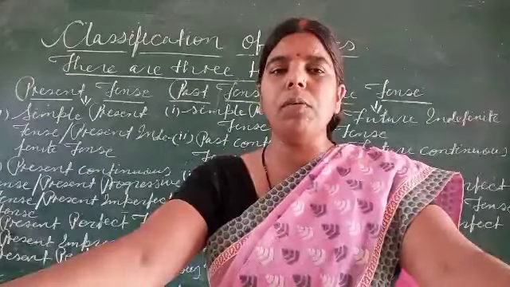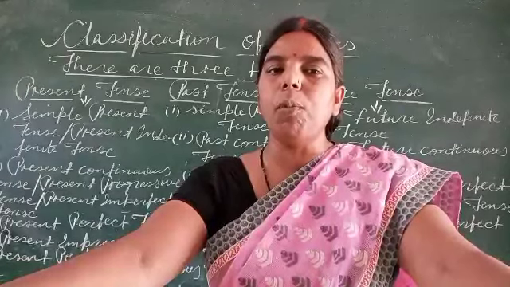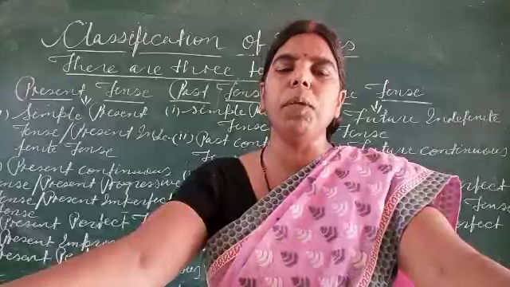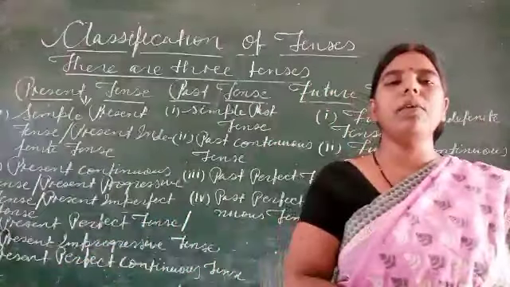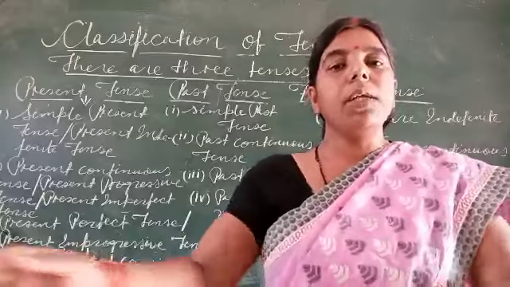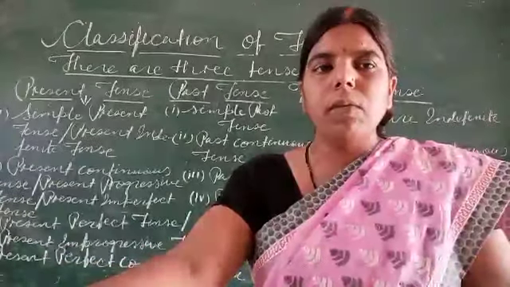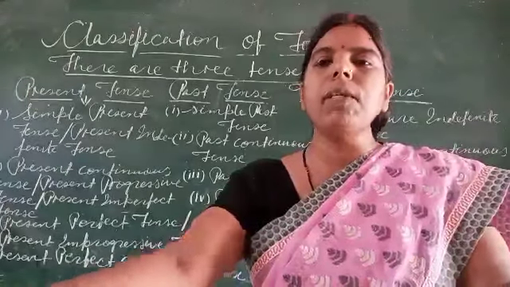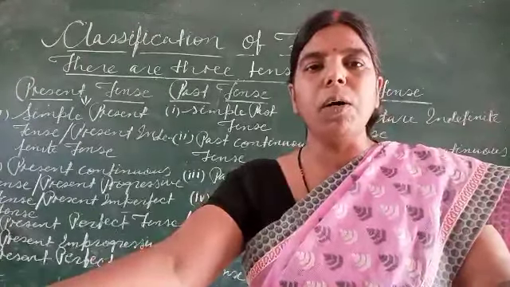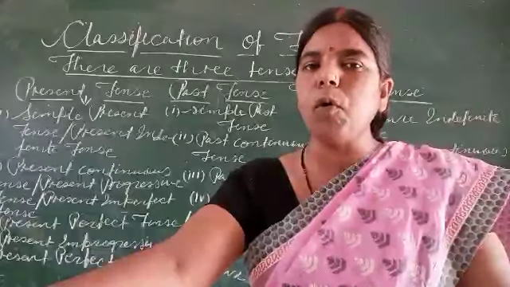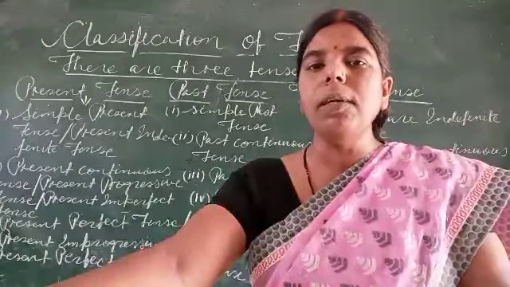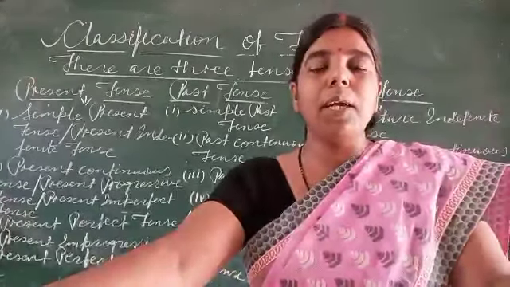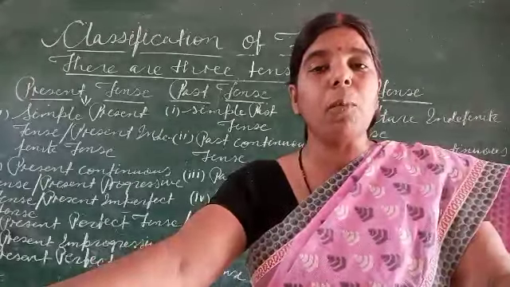Now, you have to observe these sentences. We can observe that each sentence given above has a different meaning. The reason is that each sentence has a different form of verb. And these different forms of verbs are called tenses. Okay? Now you got it. So today I have started this topic.